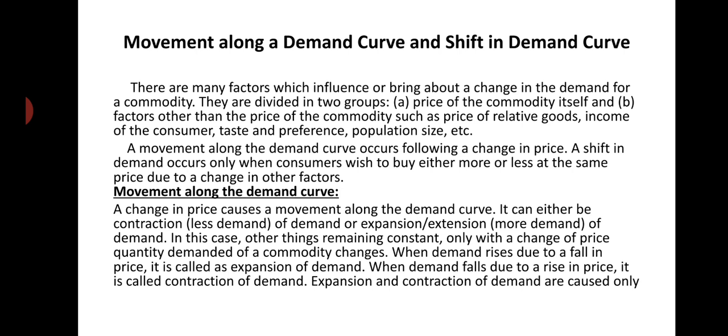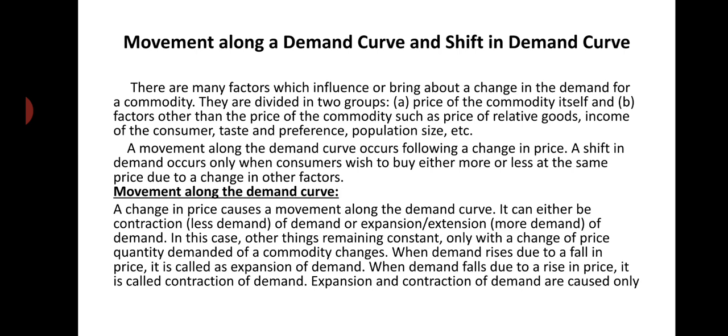A movement along the demand curve occurs following a change in price. So now let us see what is the consequence, what is the result. One, only price of a commodity changes and all other factors remain constant. And what is the consequence when price of the commodity remains constant and all other factors change? A movement along the demand curve occurs following a change in price. When there occurs a change in price of a commodity, it is known as a movement along the demand curve.